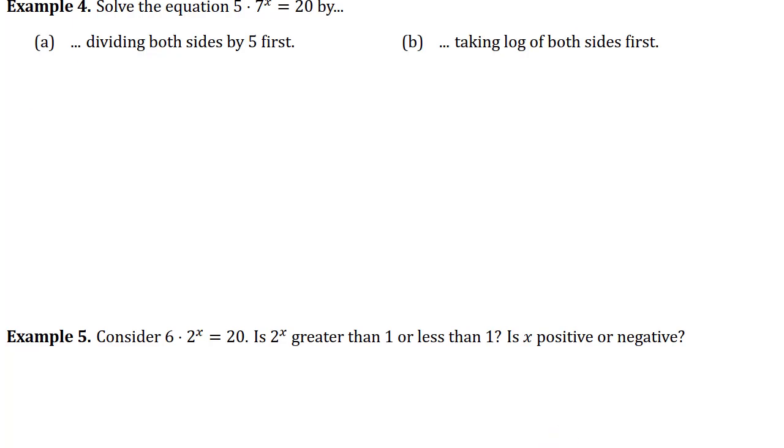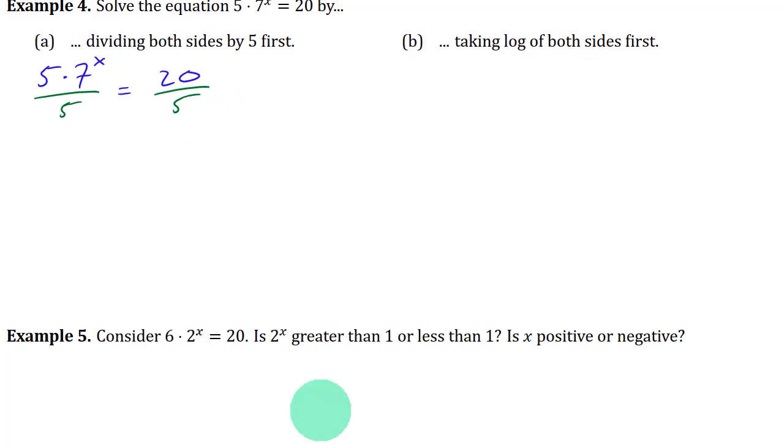So if you divide both sides by 5 first, you're going to have 5 times 7 to the x divided by 5, and then 20 divided by 5 over here. And the 5's cancel out. You end up with 7 to the power x equals 4. And this is now something where if you just have 7 to the x, you can take a logarithm of both sides.